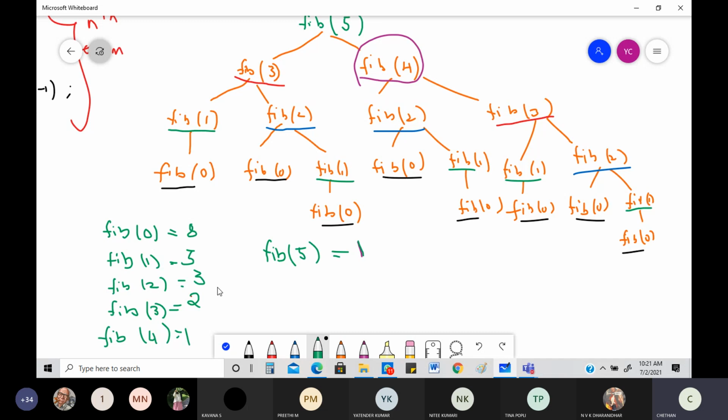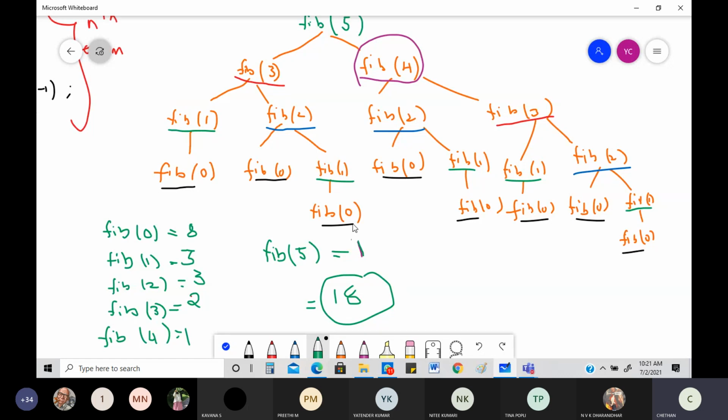How many times do we have? How many things do we have? You got 8 plus 3, 11. 11 plus 3, 14. 14 plus 2, 16, 17, 18. So you got a total of 18 calls that you need to figure out the entire aspect of it.